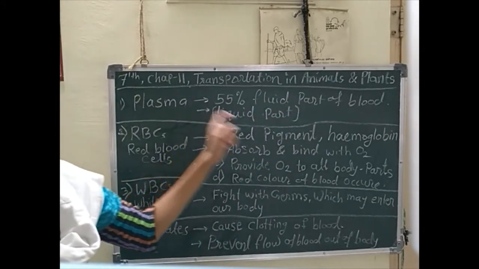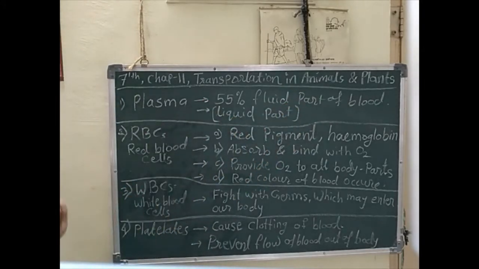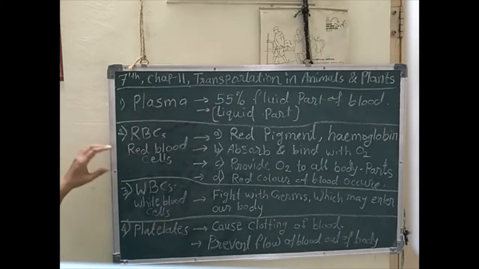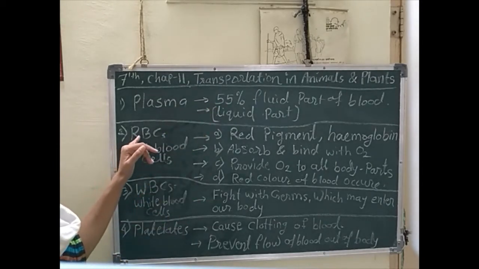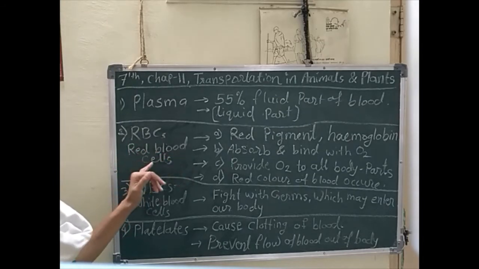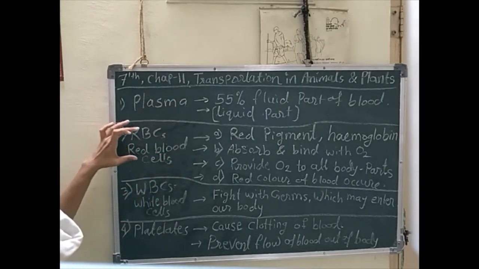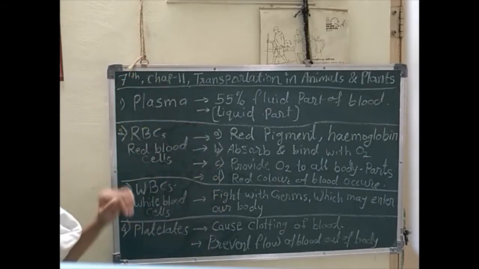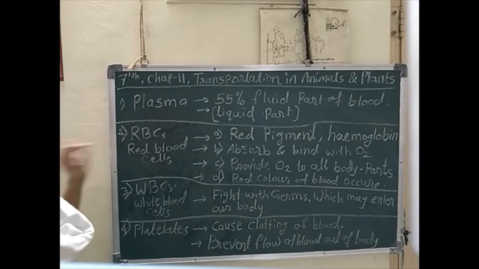So it is the liquid part because 55% is fluid. Then the second part we will see here is RBCs, red blood cells. These RBCs are accumulated or deposited at the bottom because they have higher density.